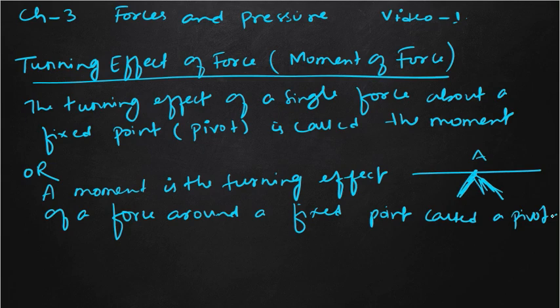Now we have to know on what factors the moment depends. The moment depends generally upon two factors. Your first factor is the force applied.